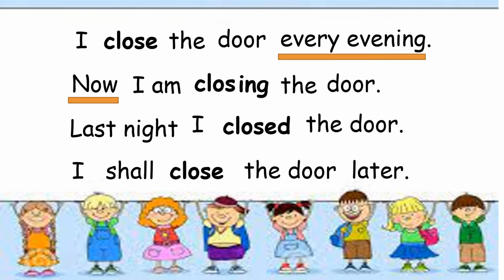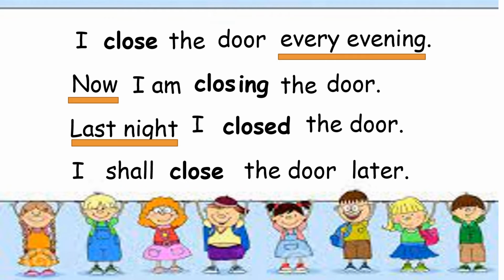Third sentence, last night I closed the door. So the time indicator is last night, and we use the past tense of the verb close, which is closed. You add D. So if the verb ends with letter E, in the past tense, you just add the letter D.